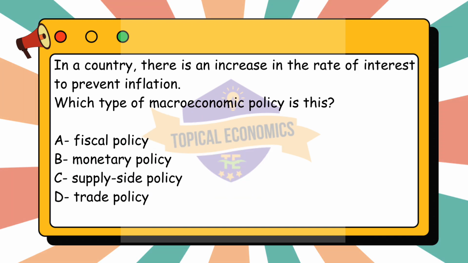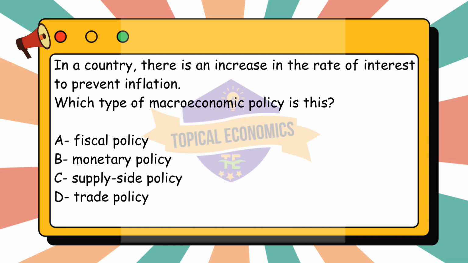Moving to the fourth question. In a country, there is an increase in the rate of interest to prevent inflation. Which type of macroeconomic policy is this? A. Fiscal policy. B. Monetary policy. C. Supply-side policy. D. Trade policy. This question is from year 2022 May-June version 3 paper.